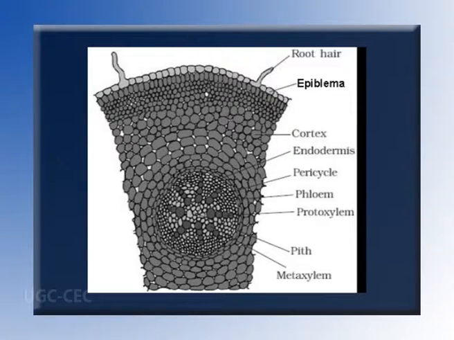Vascular bundles. Vascular bundles are radial in arrangement. There are 8 bundles each of xylem and phloem. Hence, the condition is described as polyarch. Xylem is described as exarch, which means protoxylem is towards the periphery and metaxylem is towards the center.